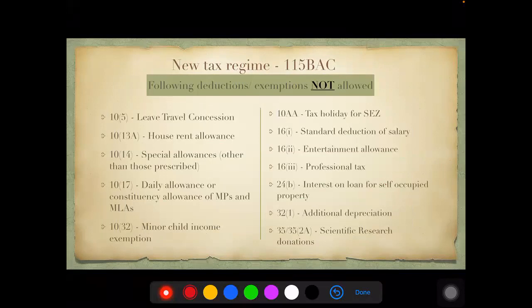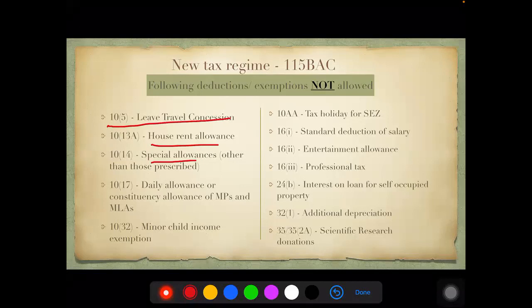Okay, what are these? Let's understand one by one. 10(5), leave travel concession. They will not get that. HRA, not allowed. Special allowances of 10(14), not allowed. Only few prescribed ones are allowed. In section 10(14), they have prescribed 3 or 4.